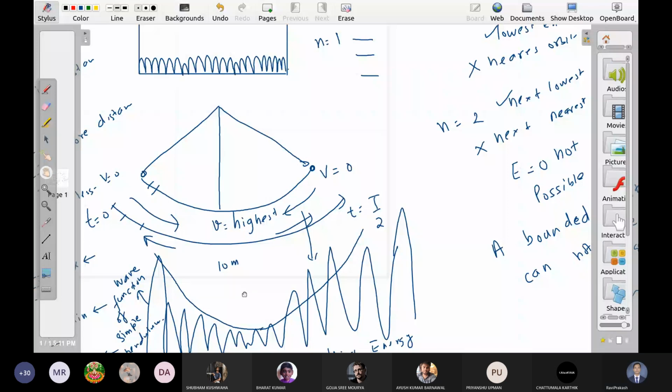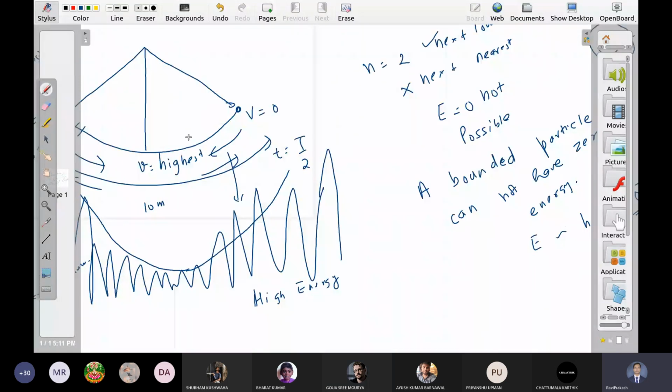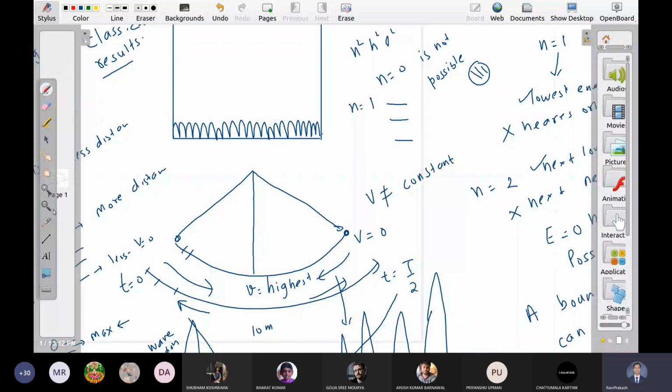Any other doubt? Sir, what does that L represent? Here you gave the example of a pendulum, so can we take the length from one extreme to another extreme as L here? No, no. Why? It depends on V. What is the potential here? V is not constant here, right? So you cannot directly get the wave function of a pendulum from this. The wave functions of these two are extremely different from each other. If you want to see what the wave function is here, solve the Schrodinger equation for this.